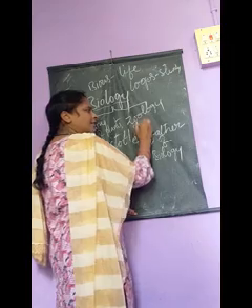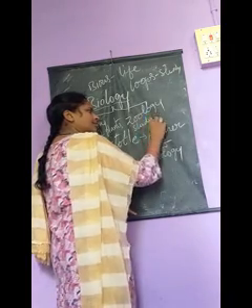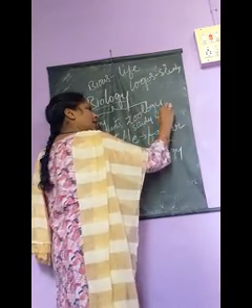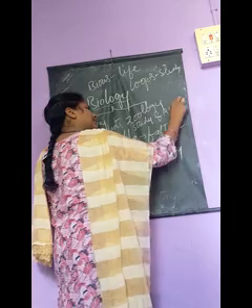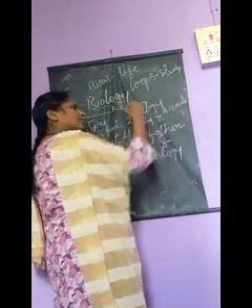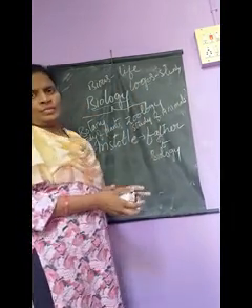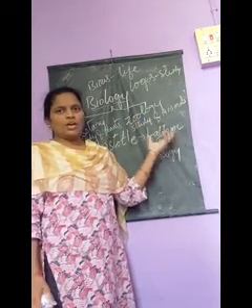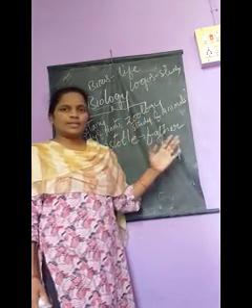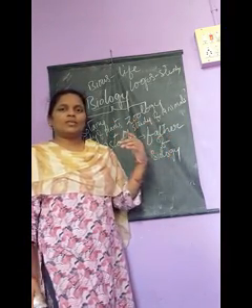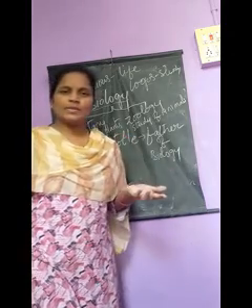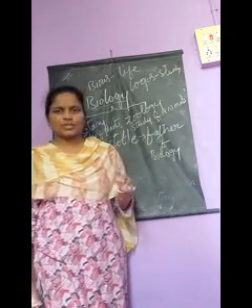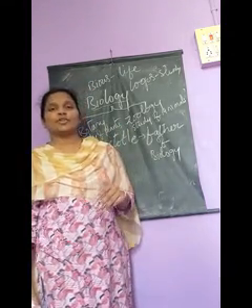Zoology is study of animals. So, biology is the combination of botany and zoology. We will learn about plants and animals, that means how plants will be produced, all digestive processes, all the life processes.